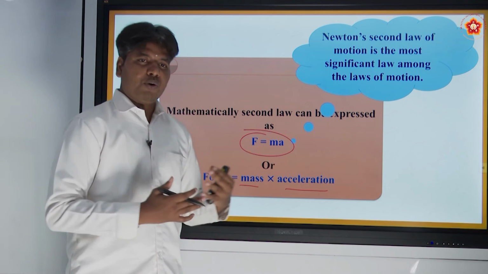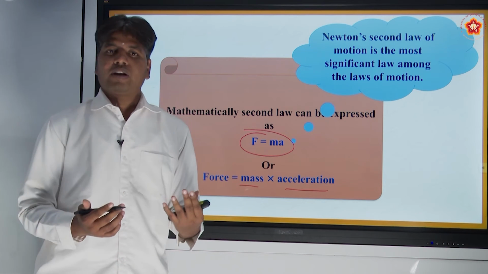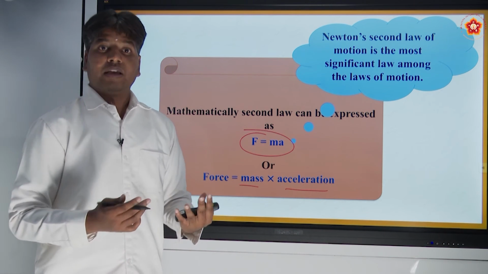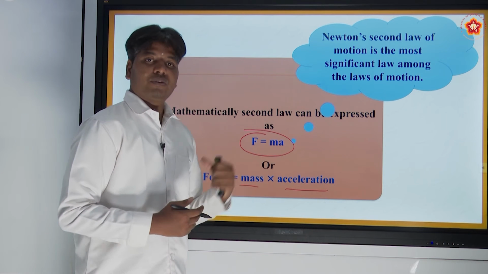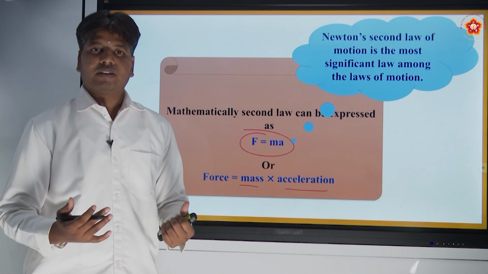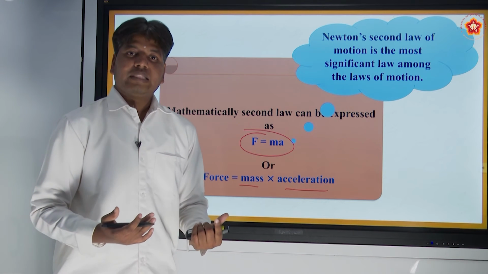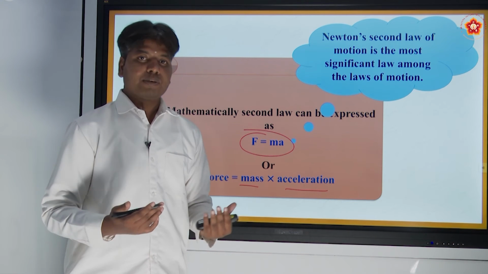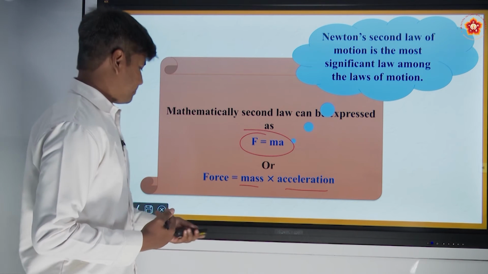So we have defined the physical quantity that defines motion, momentum, and then from momentum we came to force. The rate of change of momentum is directly proportional to the net external force applied on the body.